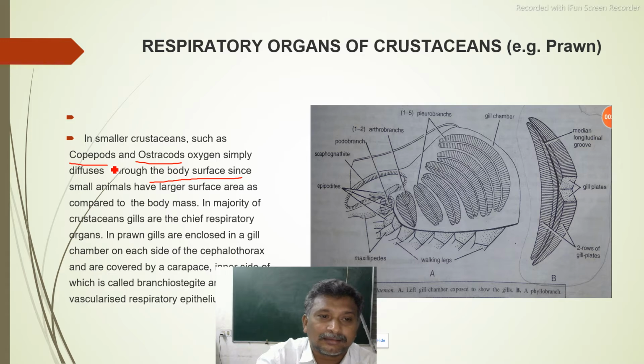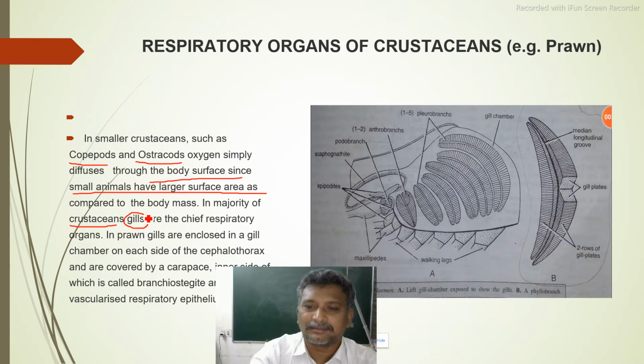Since small animals have a larger surface area as compared to the body mass, oxygen simply diffuses through their body surface. In the majority of crustaceans, gills are the chief respiratory organs. Gills will be an important respiratory organ for most of the organisms, especially crustaceans.